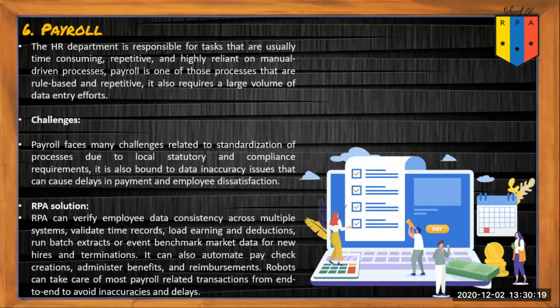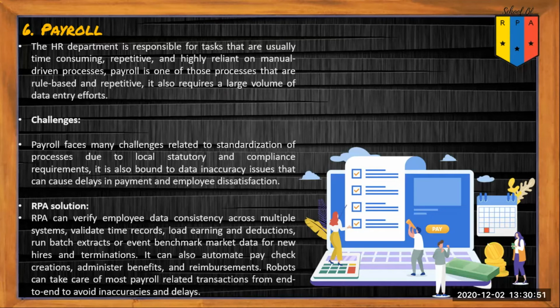The sixth is payroll. HR department is responsible for tasks that are usually time consuming, repetitive, and highly reliant on manual driven processes. Payroll is one of those processes that are rule based and repetitive. It also requires large volume of data entry efforts. The challenge is payroll faces many challenges related to standardization of processes due to local statutory and compliance requirements. It is also bound to data inaccuracy issues that can cause delays in payment and employee satisfaction.